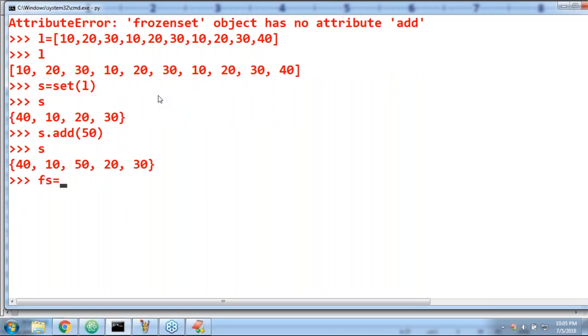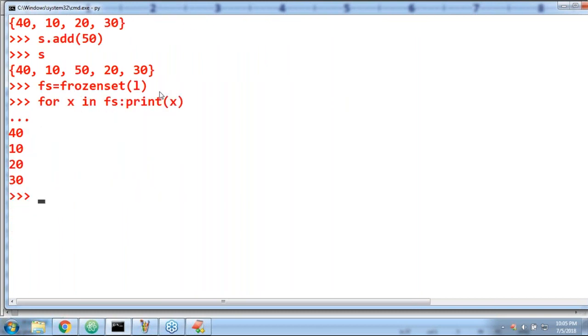Now for the frozen set, S is equal to what function do we require to use? Frozen set of L. Observe that, the frozen set is ready. Let me print the frozen set content: for x in frozen set, print x. What is the answer? 40, 10, 20, 30 by default.